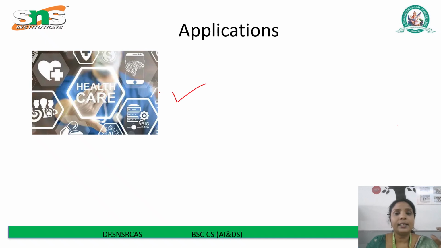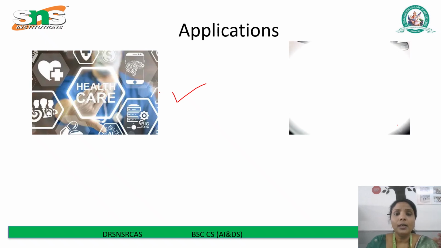Healthcare is being revolutionized with the help of artificial intelligence. Doctors can now detect diseases earlier and with more accuracy. For example, AI can analyze X-ray or MRI scans and spot signs of cancer faster than a human might. It also helps in predicting patient health risks by studying the medical history.